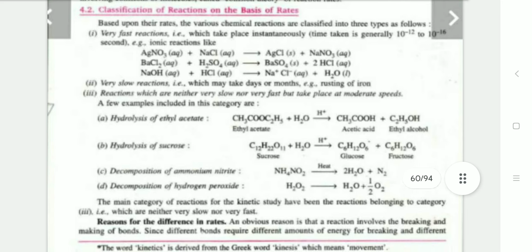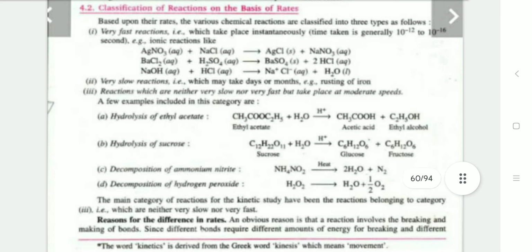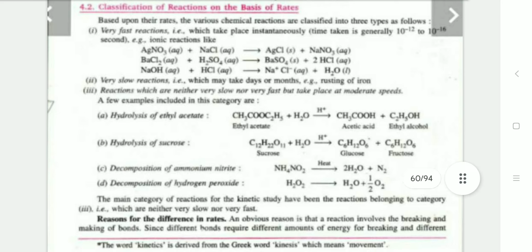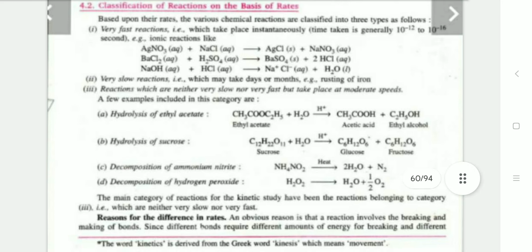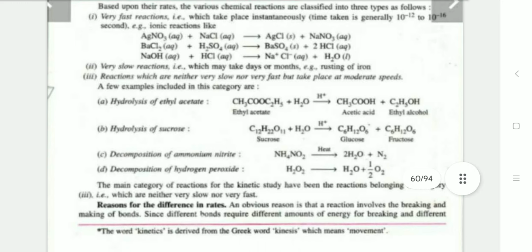Classification of reactions on the basis of rates. Based upon the rates, various chemical reactions are classified into three types. First is the very fast reaction, which takes place instantaneously, called ionic reactions, like AgNO3 plus NaCl giving AgCl plus NaNO3. Second is the very slow reaction, which may take place over a day or a month, for example, rusting of iron. The third type of reaction, which is neither very slow nor very fast, takes place at moderate speeds.